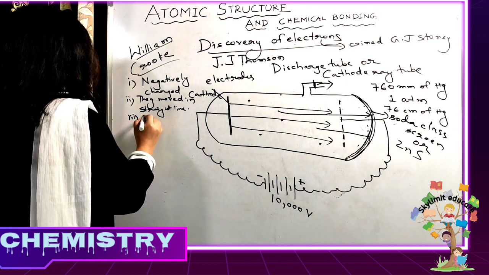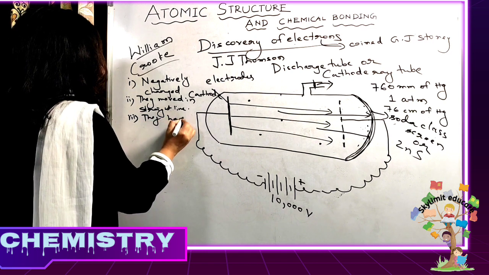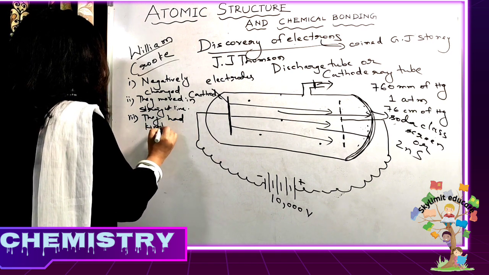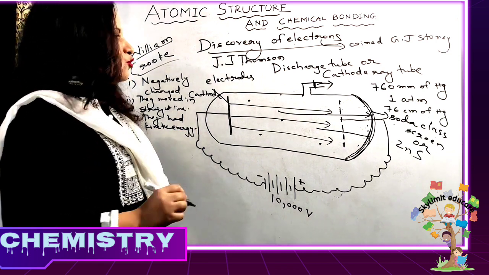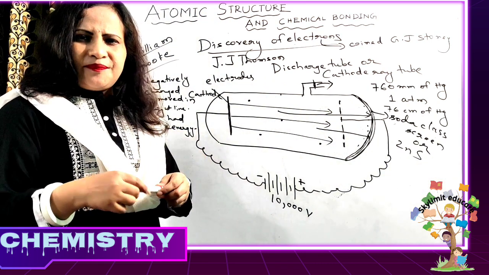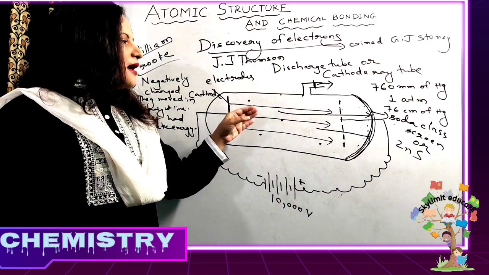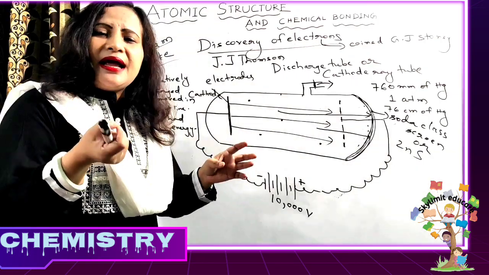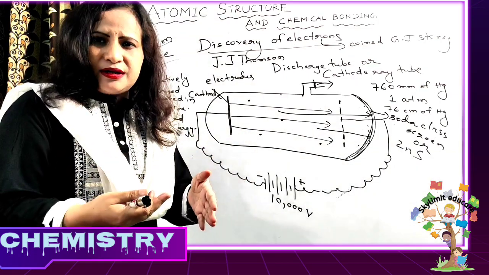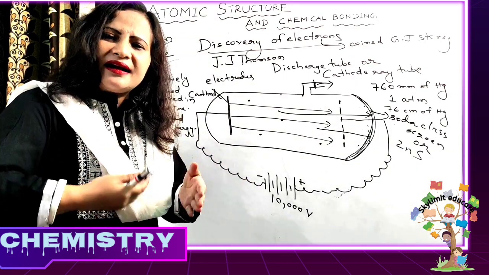They had kinetic energy. Now you know that kinetic energy is the energy possessed by a moving particle. When a particle is in motion, it has what type of energy? Kinetic energy. So how can you prove that these particles had it? Because they were particles, not rays, they were able to produce a mechanical effect. So how did they prove that they had kinetic energy?